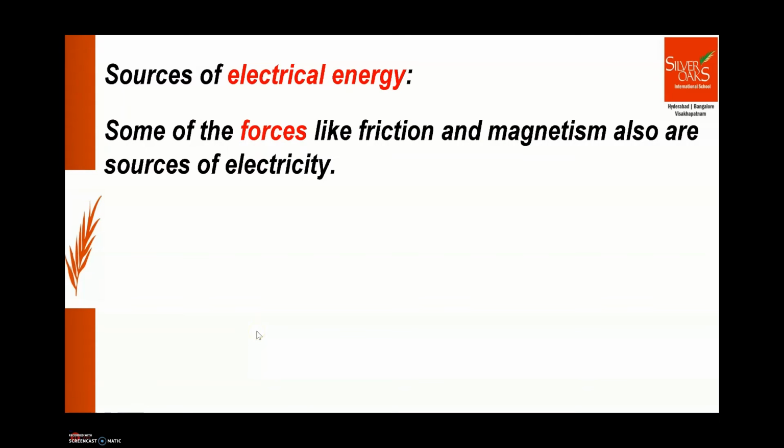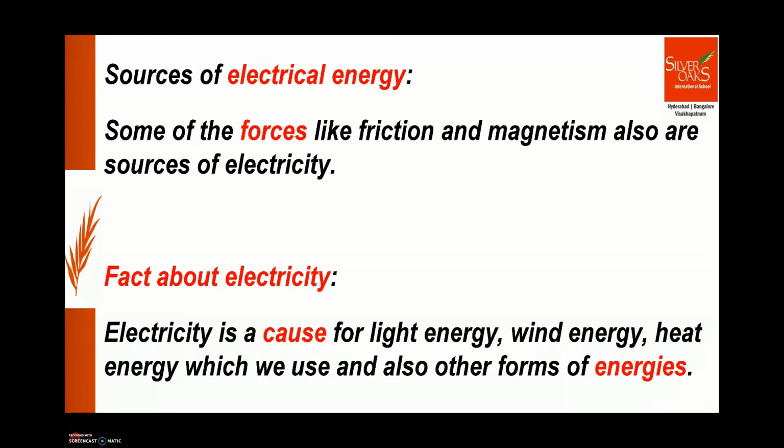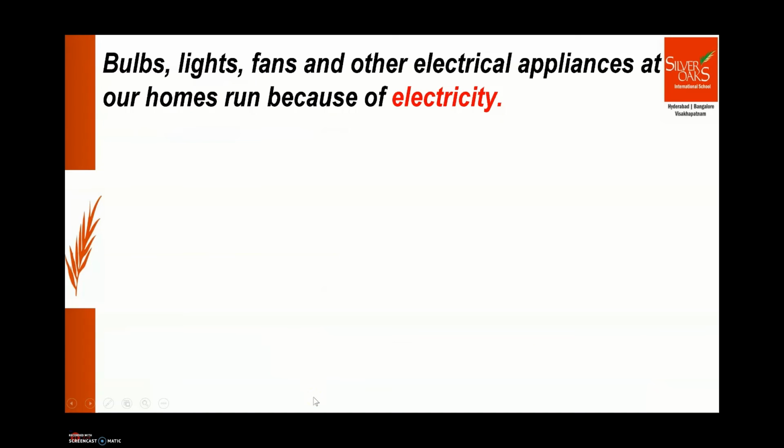One more thing is, the electricity which we use at our homes can be transformed into other types of energies. Electricity in turn is a cause for light energy, wind energy, heat energy, and also other forms of energies. Let's see how. The bulbs, lights, fans, and other electrical appliances at our homes run because of electricity, right?